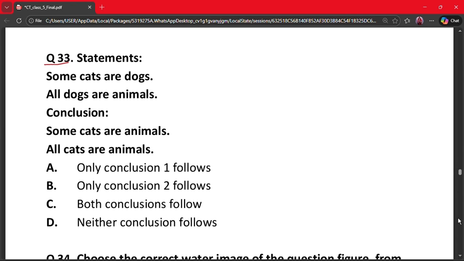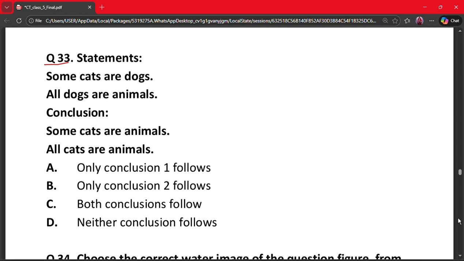Our next question is question number 33. The statements are: some cats are dogs, all dogs are animals. And the conclusions say: some cats are animals, and all cats are animals. Option A says only conclusion 1 follows. B says only conclusion 2 follows. C says both conclusions follow. And D, neither conclusion follows.